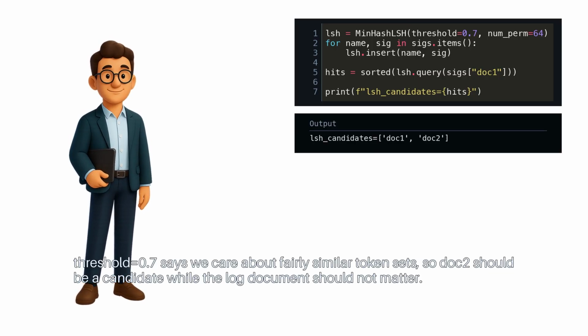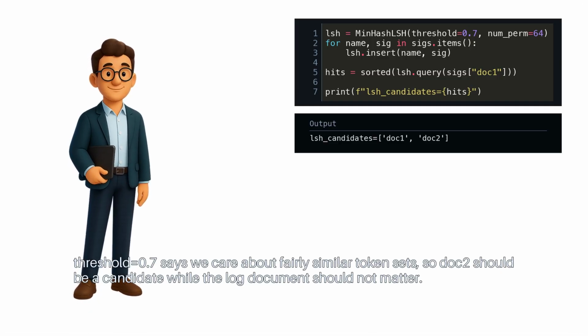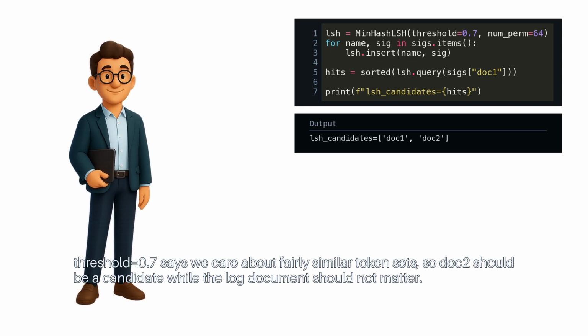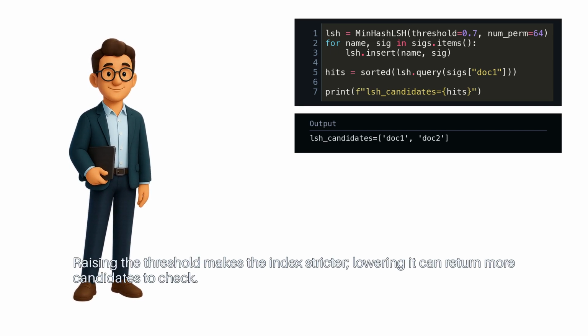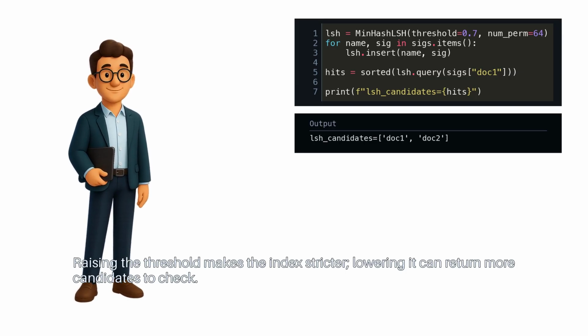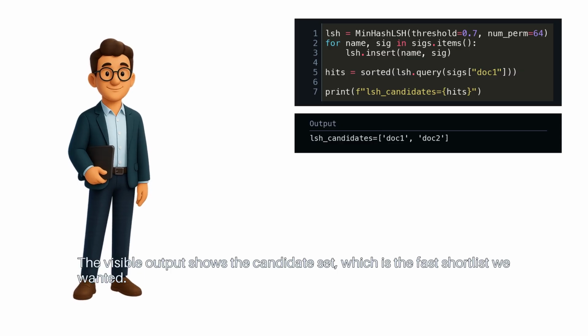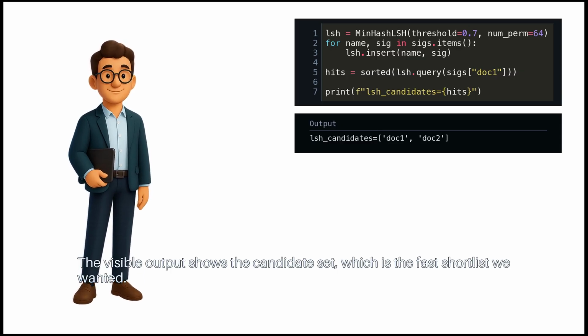Threshold 0.7 says we care about fairly similar token sets, so doc2 should be a candidate, while the log document should not matter. Raising the threshold makes the index stricter. Lowering it can return more candidates to check. The visible output shows the candidate set, which is the fast shortlist we wanted.